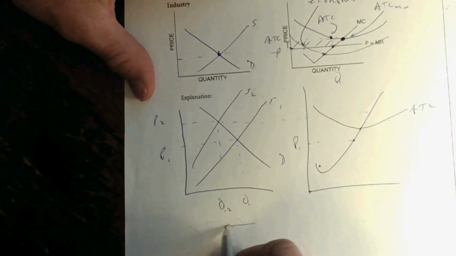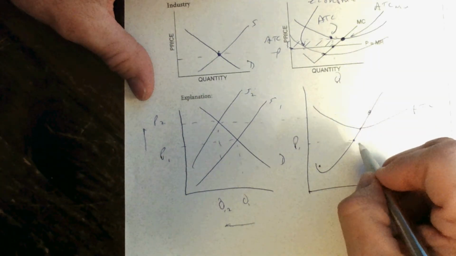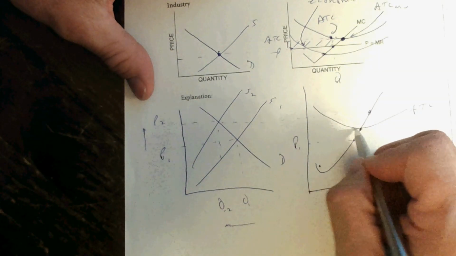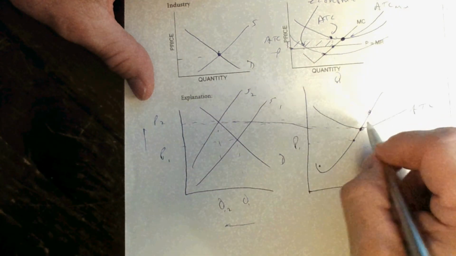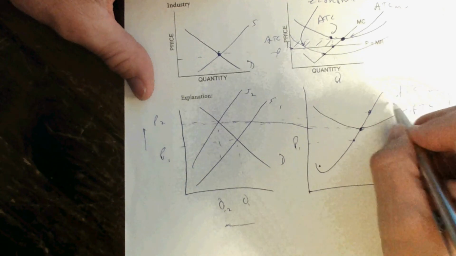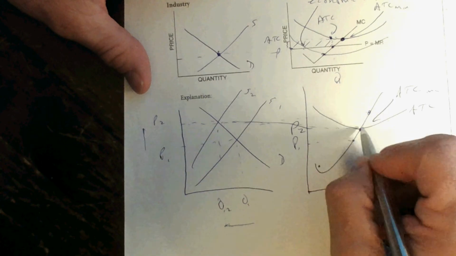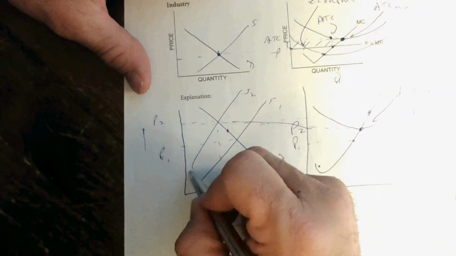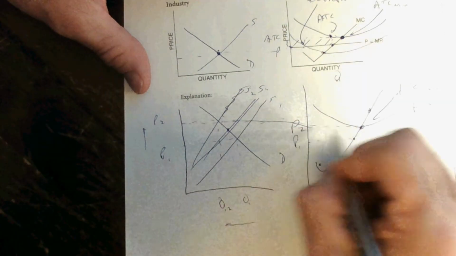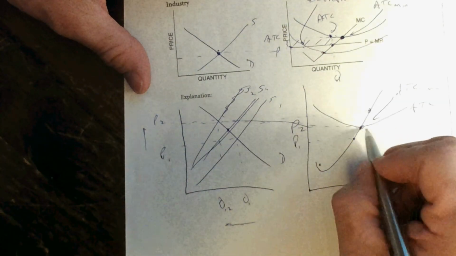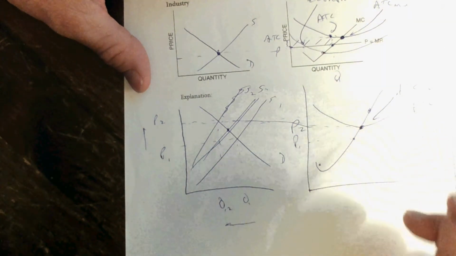Firms will continue to leave the industry, forcing price to go up until price equals average total cost minimum. So this will be P2. It would have been better to draw this here. S2. And so now there's no economic profit or economic loss. And so that's a long-run equilibrium.